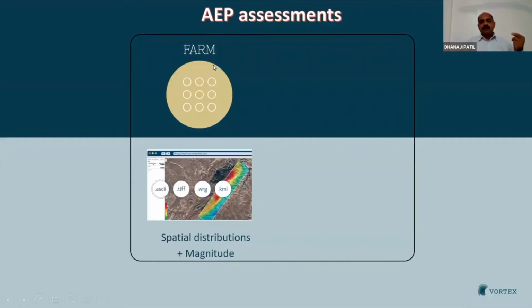We are calculating farms for areas up to 1,500 square kilometers, and at 100-meter resolution, the output will be WRG files. So you can simply import these WRG files in any AEP tools for AEP calculations. And in addition to WRG output for the mean speed, for the temperature, for the turbulence, for the extremes, one can have the Esri ASCII and Esri TIFF formats also, so they can see these layers in GIS software and even the Google Earth KML format.